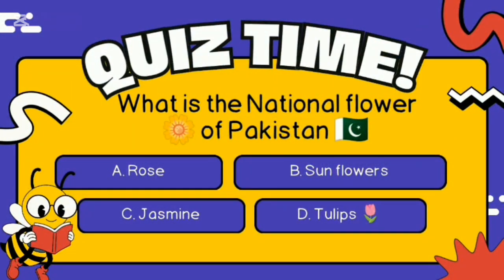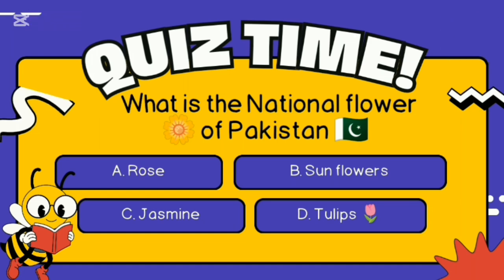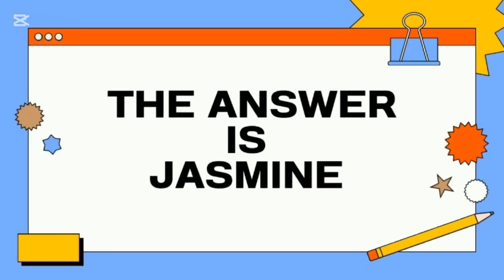Next question: what is the national flower of Pakistan? A. Rose, B. Sunflowers, C. Jasmine, D. Tulips. And the answer is jasmine, the white symbol of purity.